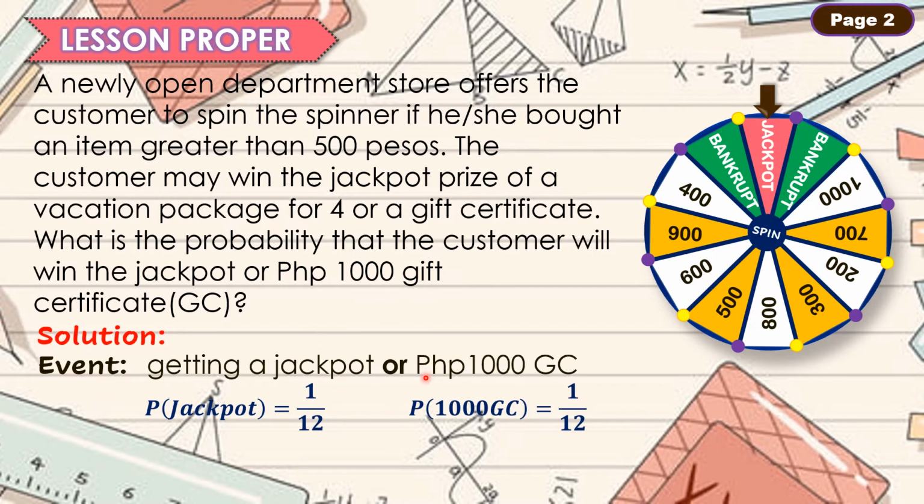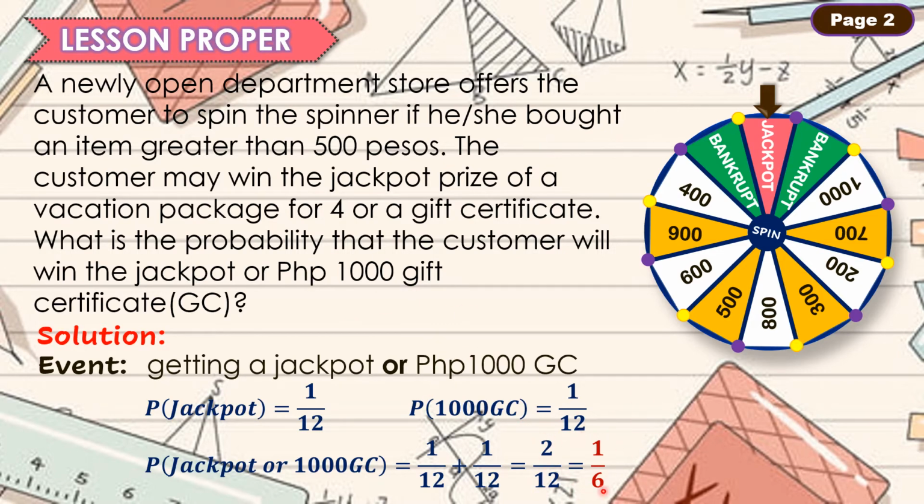So, since or, pwedeng jackpot, pwedeng 1,000 gift certificate. To find the probability, let's just add these probabilities. And the sum is equal to 2/12 or 1/6. Pansinin po na gumamit tayo ng word na or. Dalawang probability ang hinihingi natin dito, pero mayroon tayong simple event.